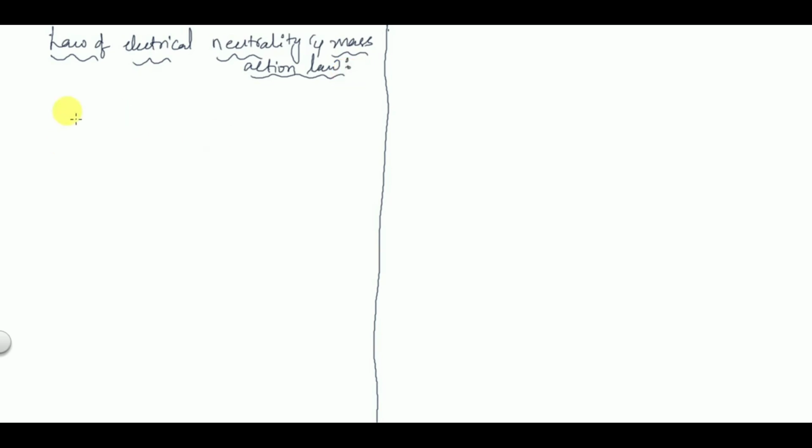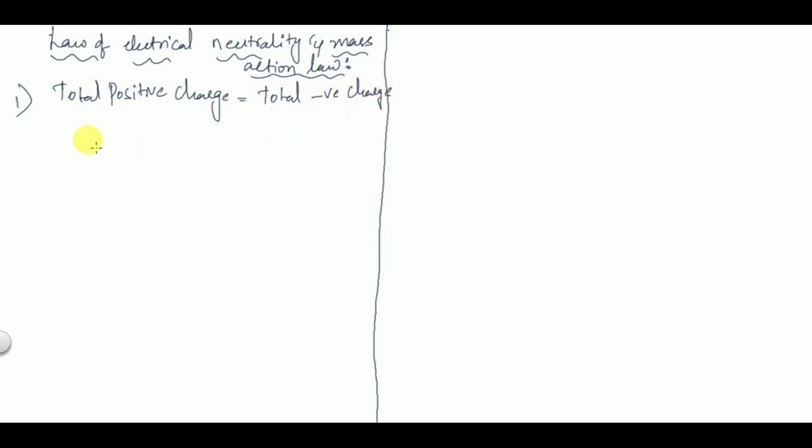So what is the law of electrical neutrality? As the name suggests, electrically neutral. In order to have electrical neutrality, what we require is that the total positive charge inside a semiconductor should be equal to the total negative charge.